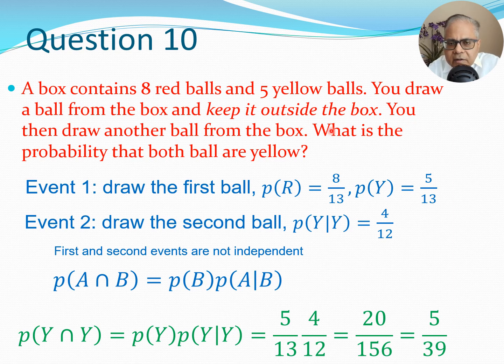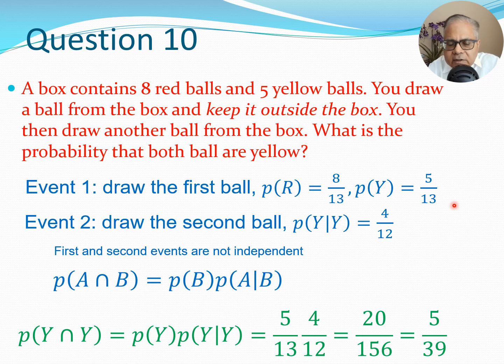Now the second case happens that you then draw one more ball from the box and then you want to know what is the probability that both the balls are yellow. So let us now apply that particular formula here. So we can see that event 1, drawing the first ball, is the same as previously. So P(R) is 8 by 13 and P(Y) is 5 by 13, because there are 5 yellow balls and a total of 13 balls.